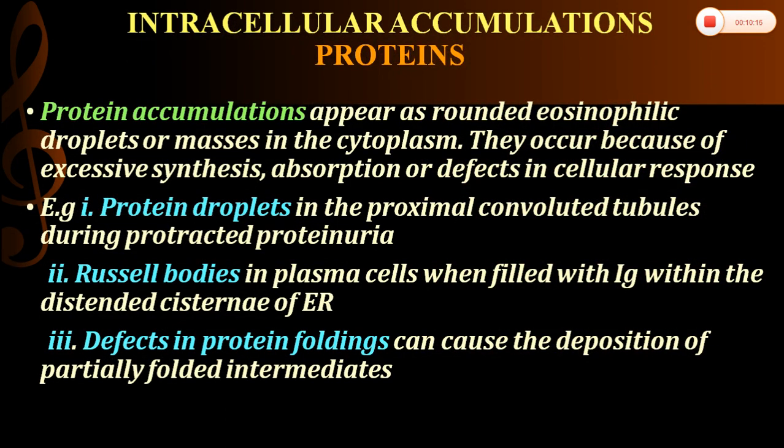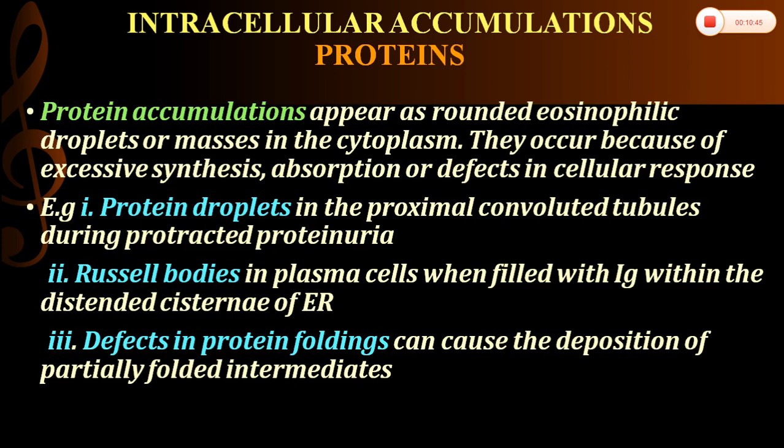Next one is protein accumulation. The protein accumulation will appear as rounded eosinophilic droplets, aggregates or masses in the cytoplasm. By electron microscopy, it is amorphous, fibrillar or crystalline in appearance. Usually they occur because of excessive synthesis, absorption, or defects in the cellular response. An example where protein accumulation is seen is in case of heavy proteinuria, where these protein droplets are seen in the proximal convoluted tubules of the kidney.